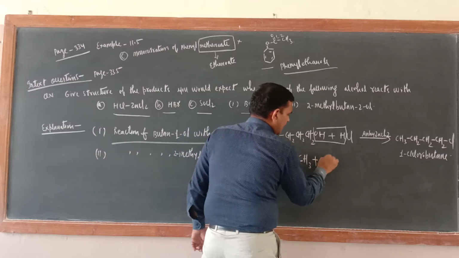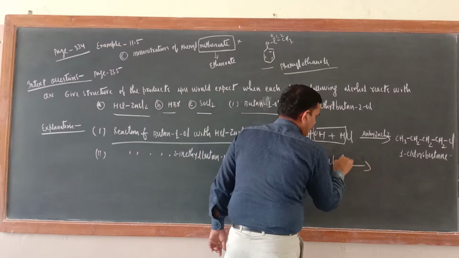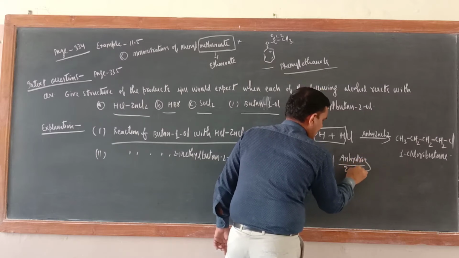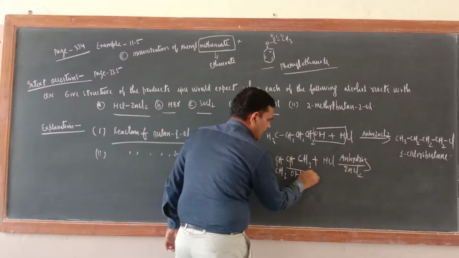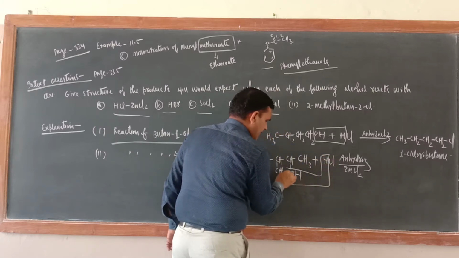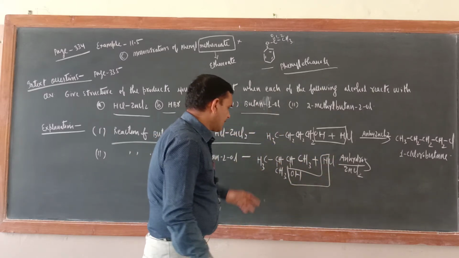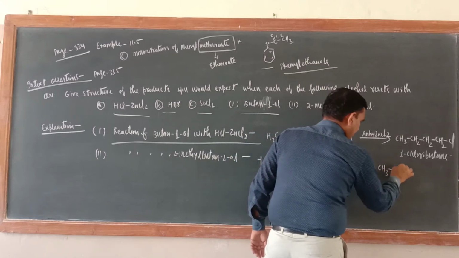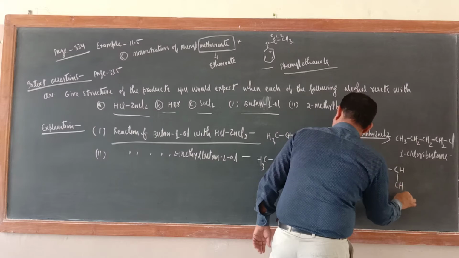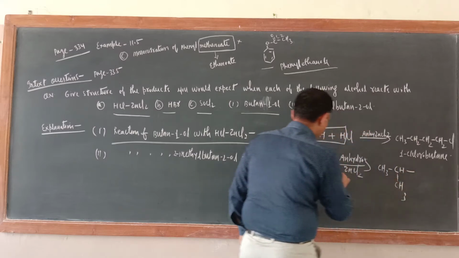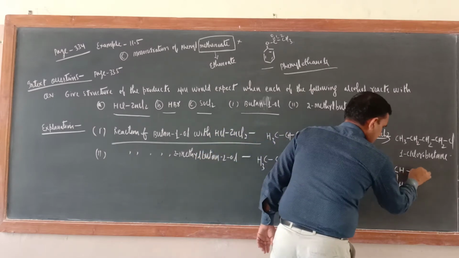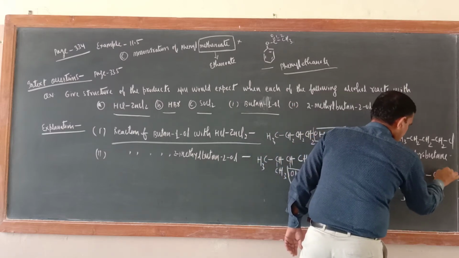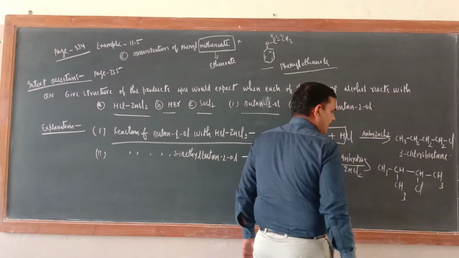Their reaction with HCl and anhydrous ZnCl2 again removes OH and H. The product will be CH3, C with Cl, CH3, and CH3. What is the name of this product?